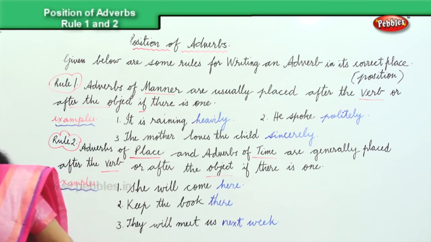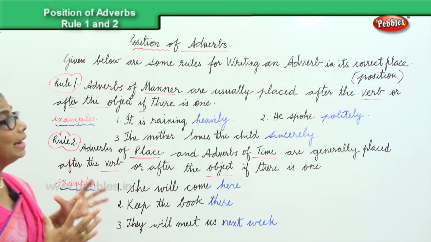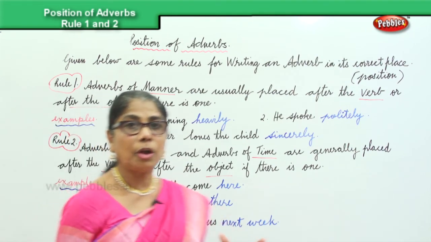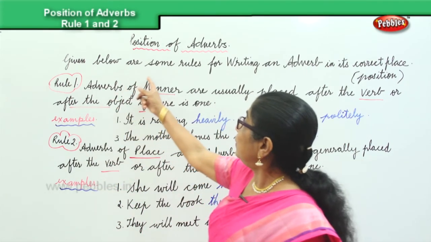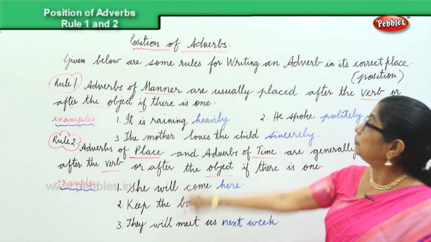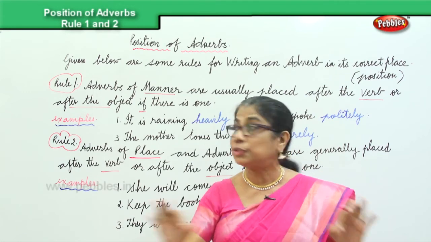In the first rule, let's look at it very carefully. We are looking at the position of the adverb.